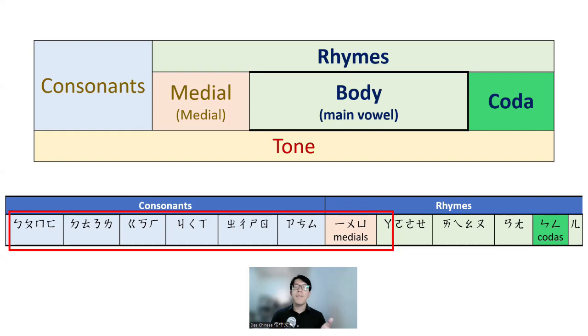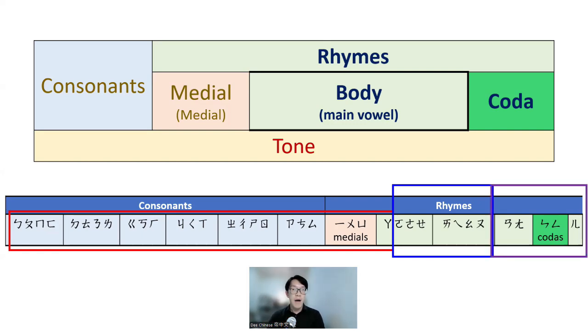Today we are going to study part 3 of the 注音 system. Previously in part 1, we just introduced the consonants and a little bit of the medials. In part 2, we started to introduce some vowels. If you want to study or review part 1 and part 2, click here or check the description box. Today is the final part of the 注音 introduction. We will focus on the final rhymes and codas. Are you ready? Let's go.